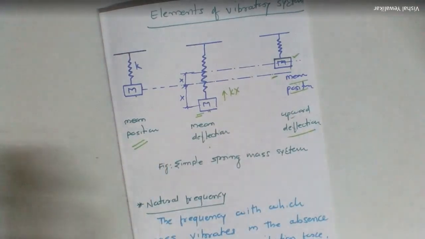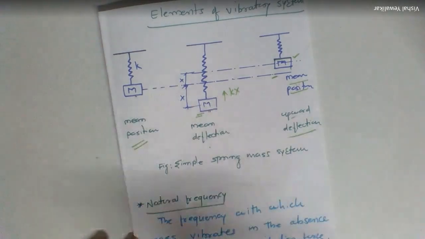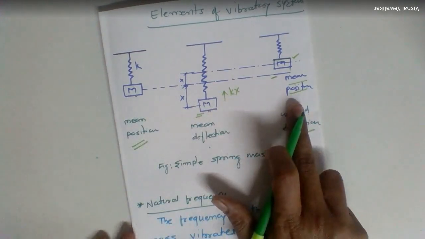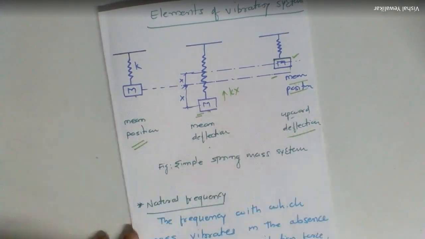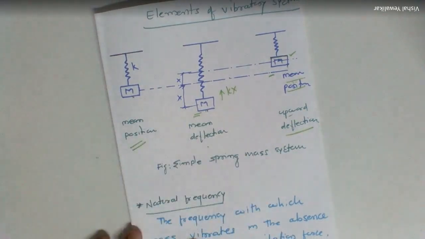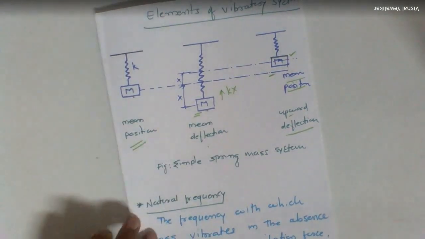And as we said in the definition of vibration, the motion which repeats itself after equal intervals of time about its mean position is known as vibratory motion. So here I can say that the spring and mass are the two elements of vibratory system.